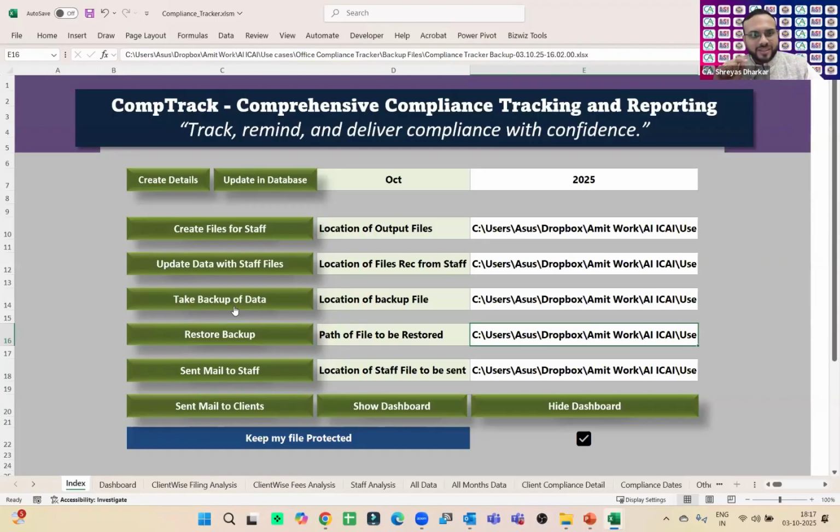Just a quick question, sir. There is a button, send mail to staff, in which you're sending the filtered list to staff members, right? And then you're recollecting that using update data with staff files, right? Yes. So sir, why do we need this? Excel provides a feature to share that Excel sheet with your team members on a LAN, and they just update that Excel sheet. You just open that Excel sheet, click update, and it will get updated. So why do we need this?